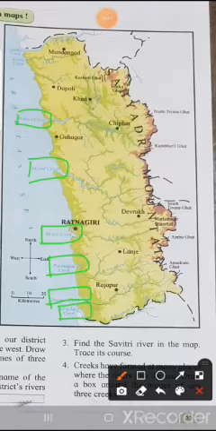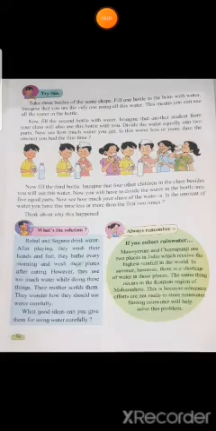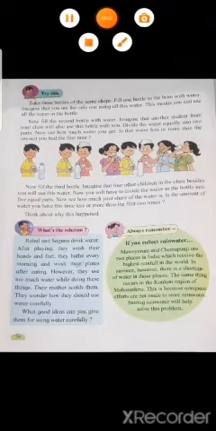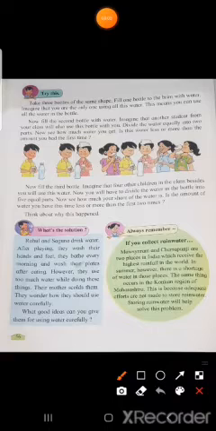Now let us move towards page number 56. Now see page number 56. Try this. Take 3 bottles of the same shape. Fill 1 bottle to the brim with water. Imagine that you are the only one using all this water. This means you can use all the water in the bottle.